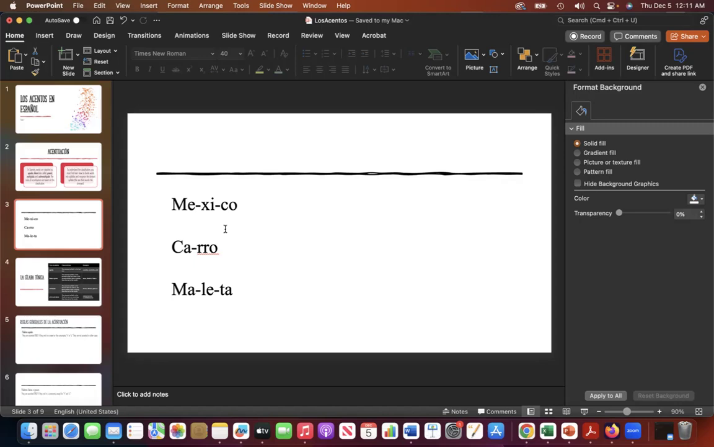Then we have carro. It has 2 syllables. Which one is my stressed syllable? Carro or carro? Carro. Ca is my stressed syllable. And then we have maleta. What is my stressed syllable? Ma-le-ta. It's le, maleta.